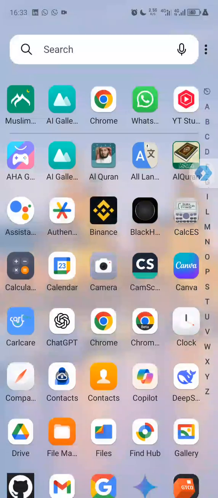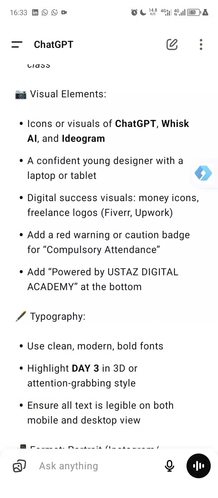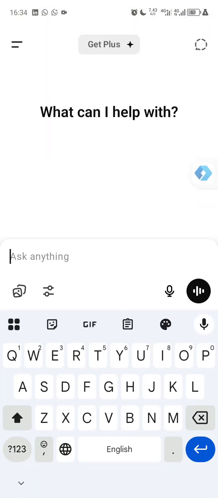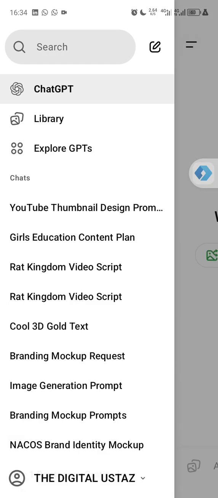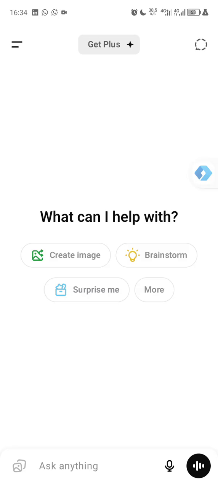So let's first start creating the prompts of the story we are about to create. There are some words that we don't need to be using when chatting with ChatGPT. I know a lot of you may have made some mistake when chatting with ChatGPT. Something like give me prompts to do this, give me. I know that is not a correct prompt. Some professional prompts you can try when using ChatGPT is something like design, that is if you want to design, create, if you want to maybe create a video. So these are some professional prompts you can use to chat with ChatGPT.